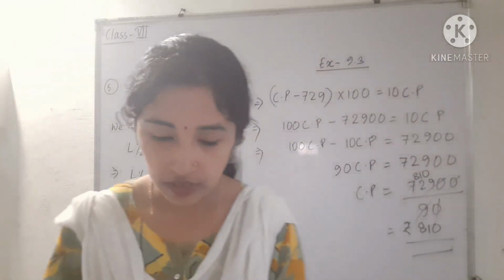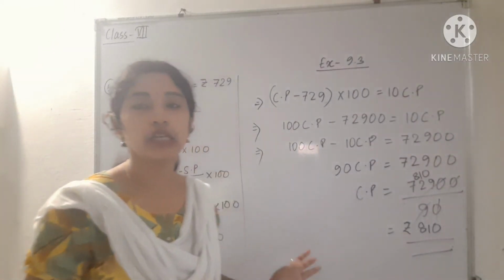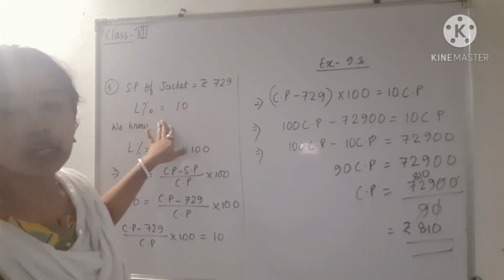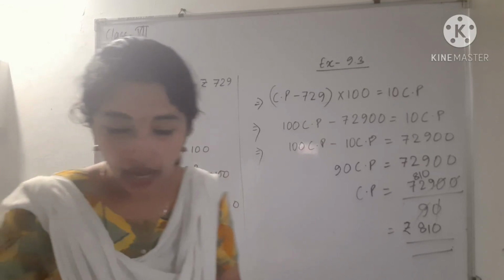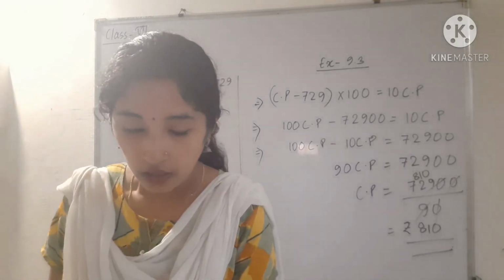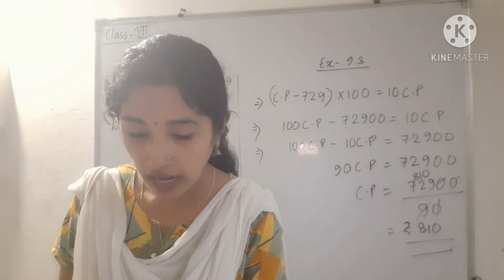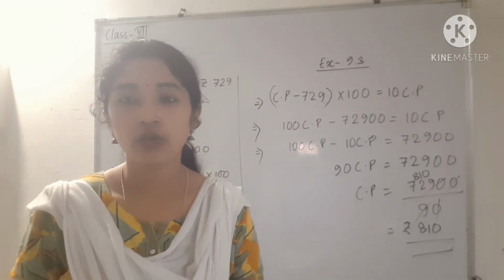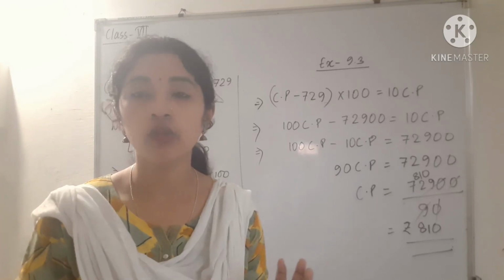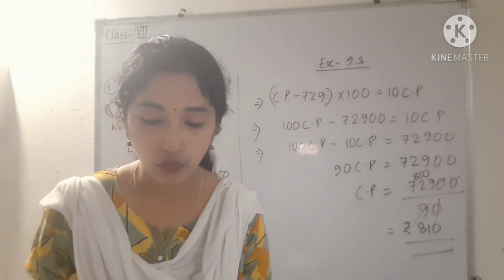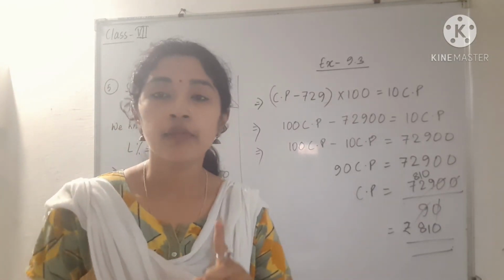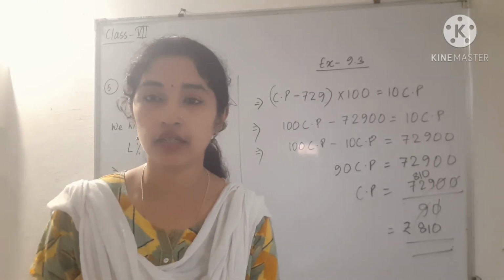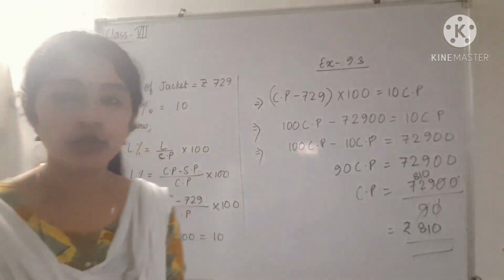Okay, students, this question and question number 3 are the same, because in this question also selling price is given and loss percentage is given. And you can see in question number 3, B and C, in that case also loss percentage and selling price were given. So B and C are almost the same. And what about A and D? In place of loss percent, we have profit percentage. So that is also not a problem.